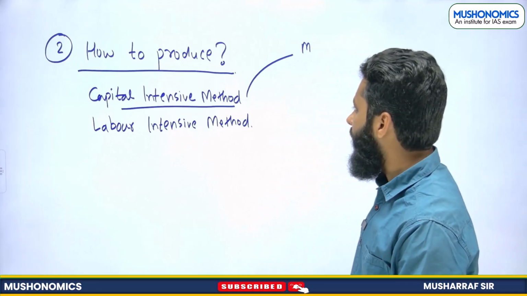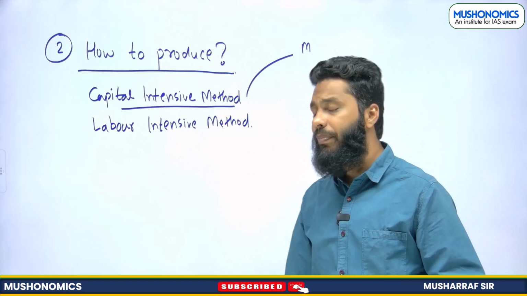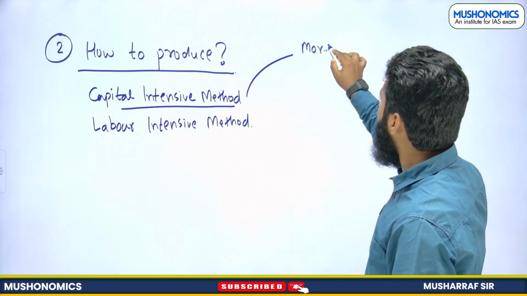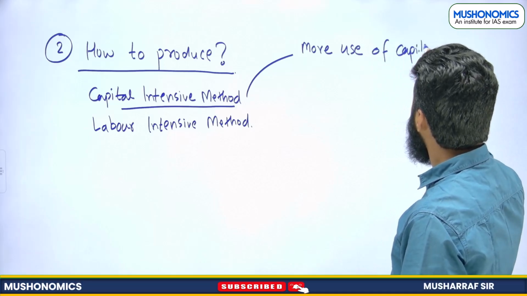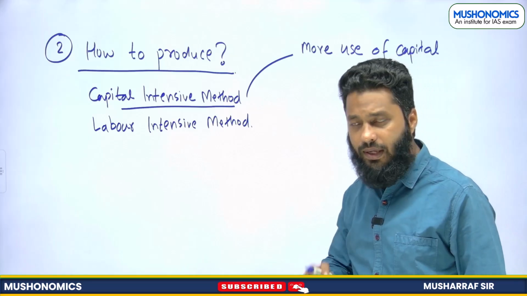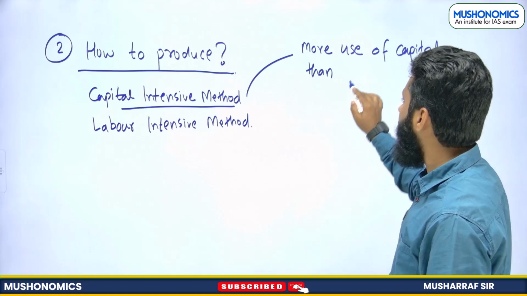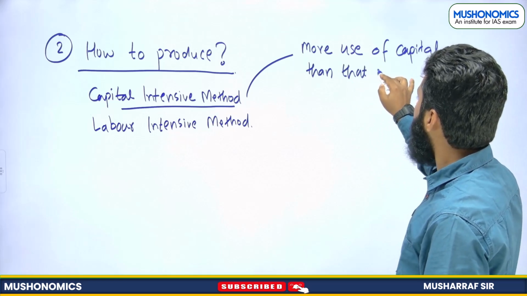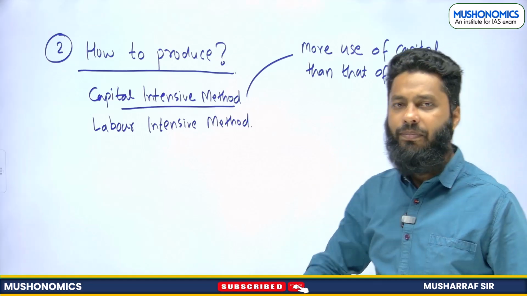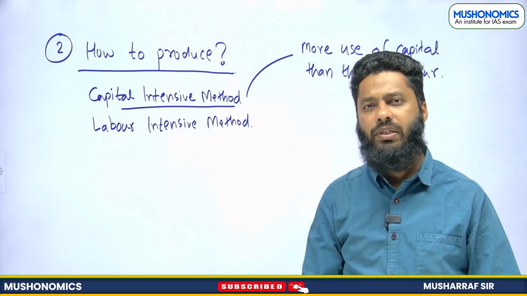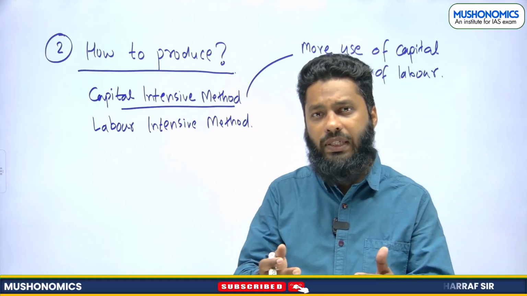Right. Now, what do we mean by capital intensive method? When we say capital intensive, more use of capital than that of labor. So you are using more capital than labor, like more machines, like automation. When you are using big machines, you are using less labor.